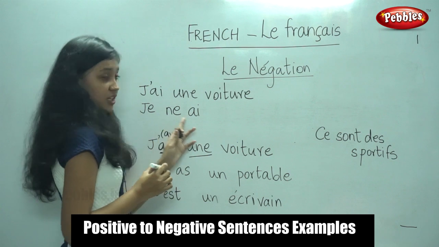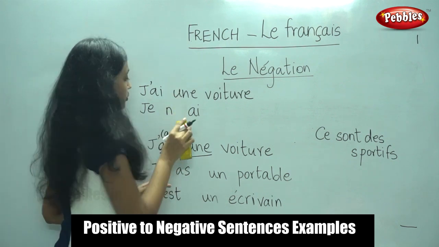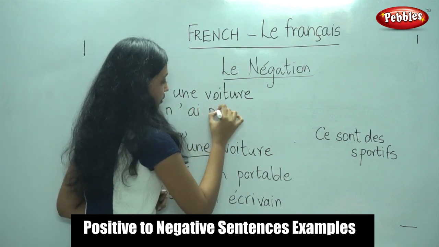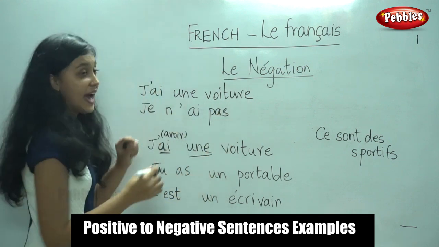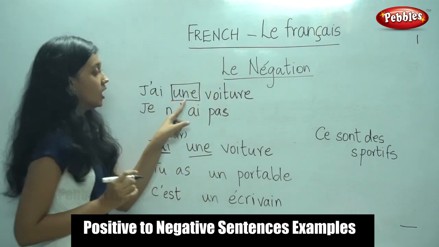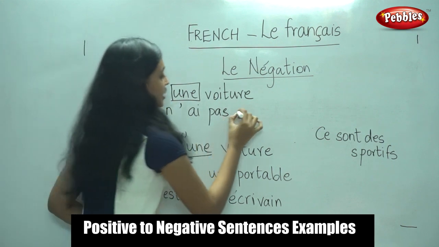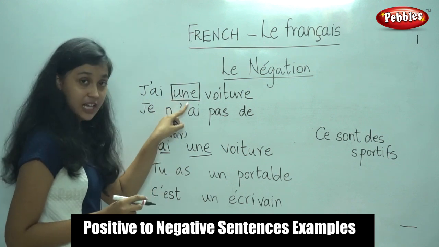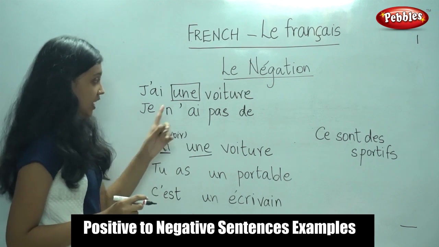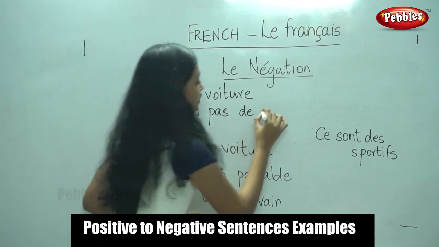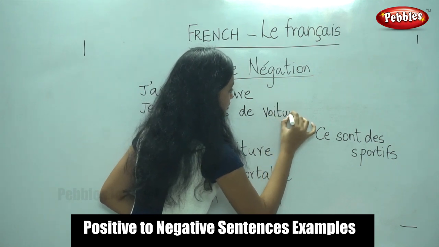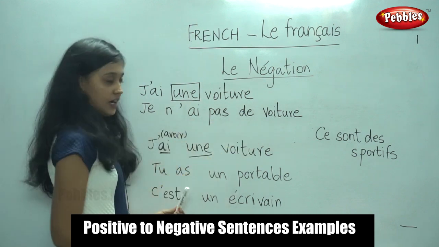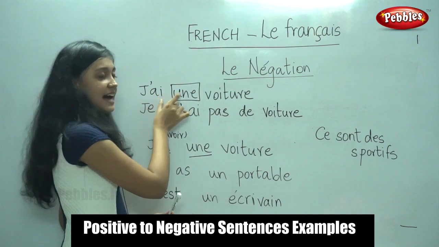Now there is a vowel clash here. So what would we do? We would remove e and place an apostrophe. Je n'ai and we would add pas. So when we have an indefinite article, un, une or des, we would replace it with de. Voiture. Je n'ai pas de voiture. I do not have a car. J'ai une voiture means I have a car.